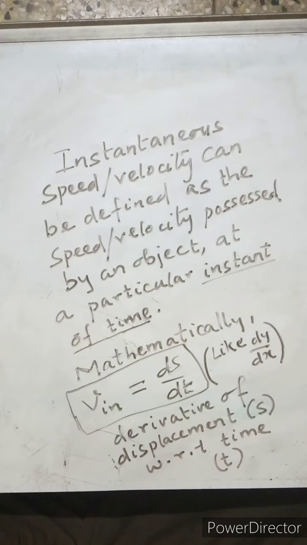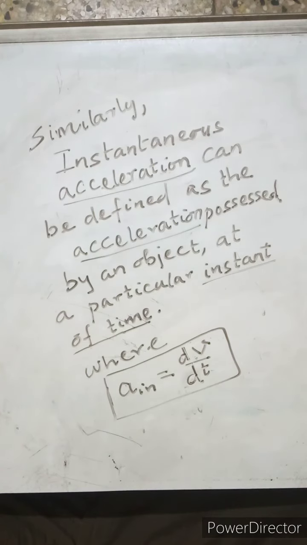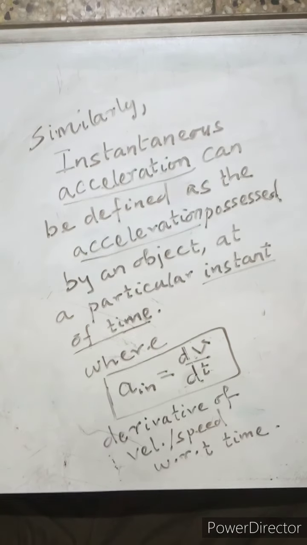The dependent term is always on the top and the independent term is at the bottom, so we take that ratio. Similarly, instantaneous acceleration can be defined as the acceleration possessed by an object at a particular instant of time, where a instantaneous, with suffix instantaneous, is the derivative of velocity or speed with respect to time, dv by dt. So this is how we deal with instantaneous speed, velocity or acceleration.